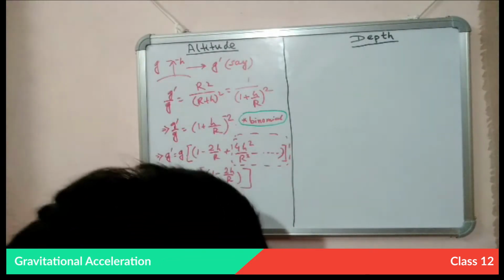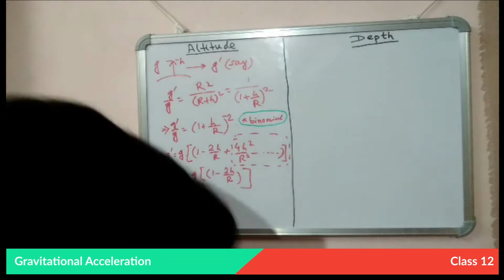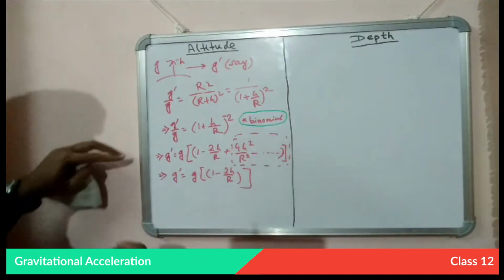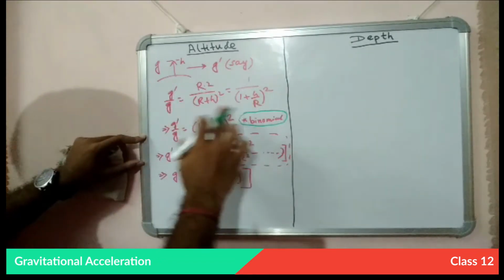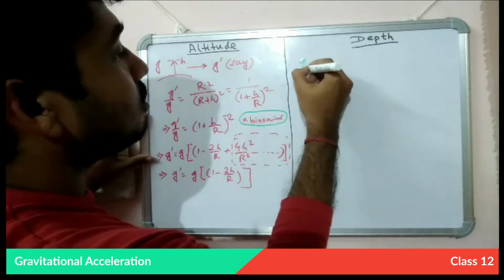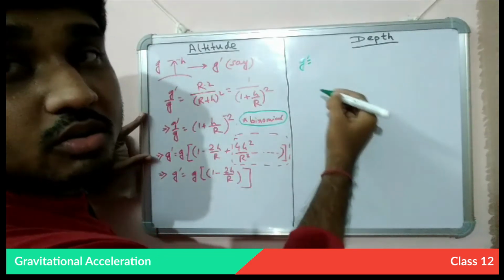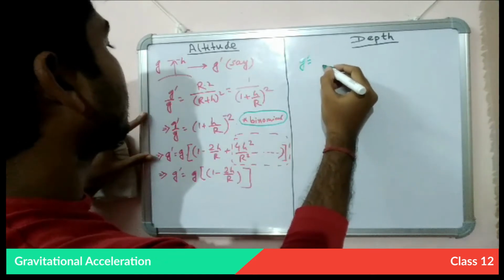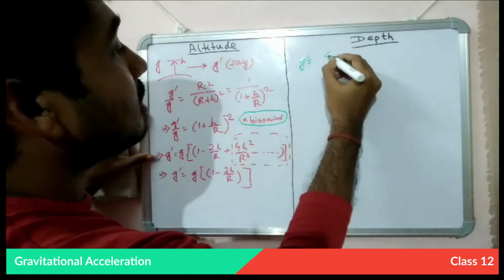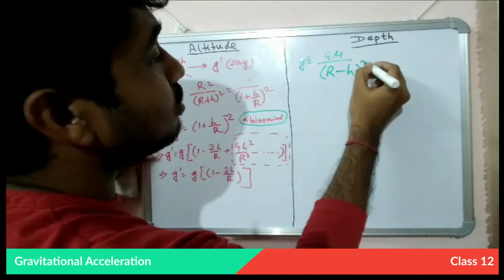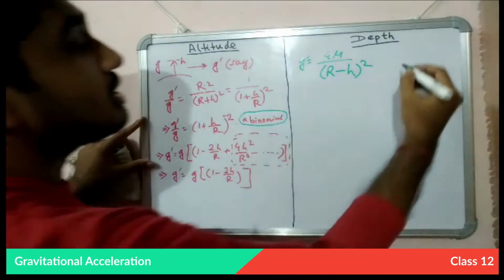Now beside this, I'm going to try to calculate the depth. If we start from this method, let's say g prime is equal to G M by (r minus h), as we are going deep inside.